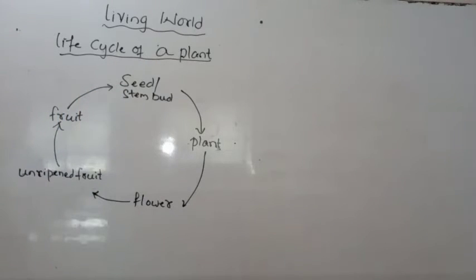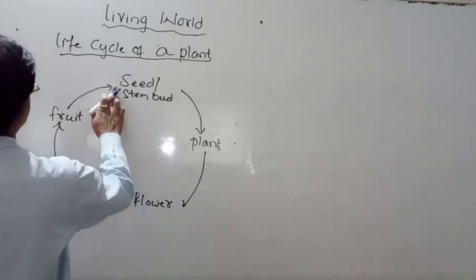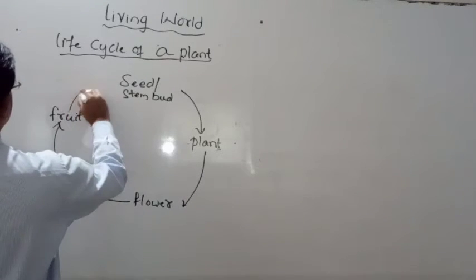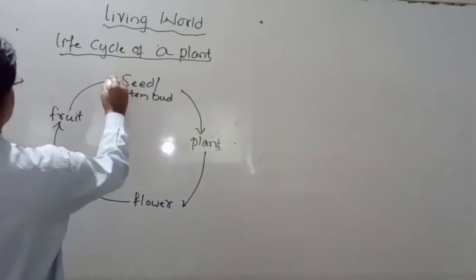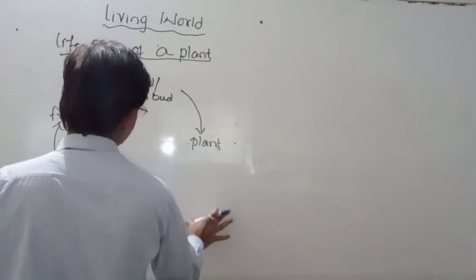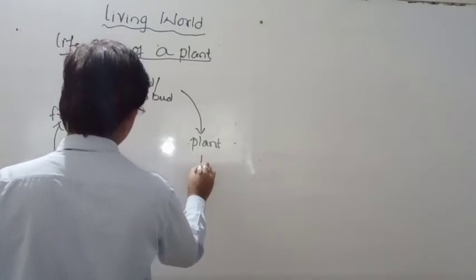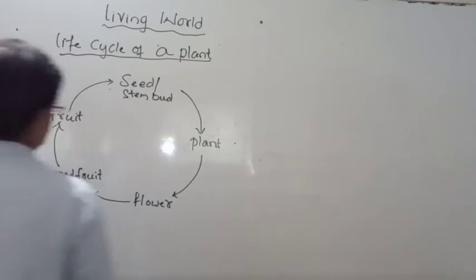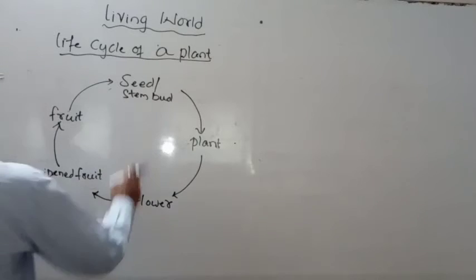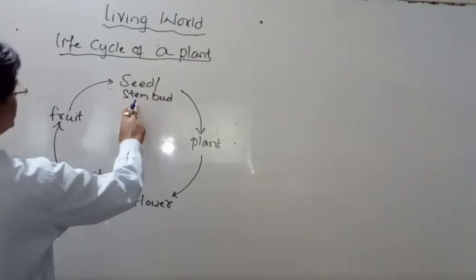So in this way, a new plant is grown through stem, seed, or stem or bud.